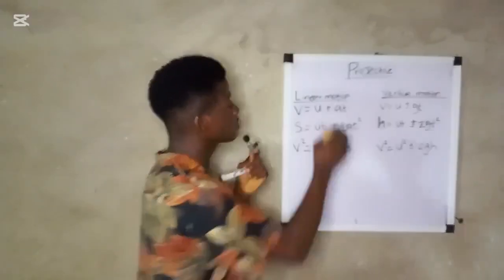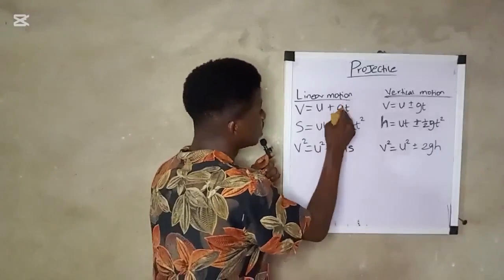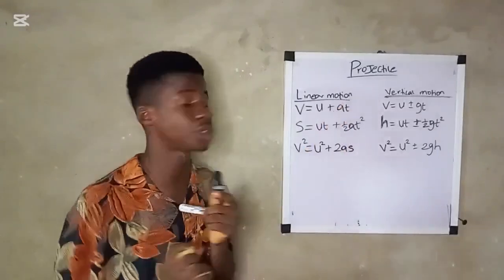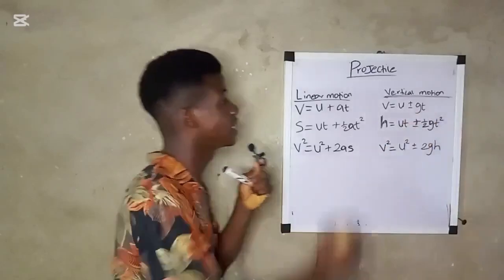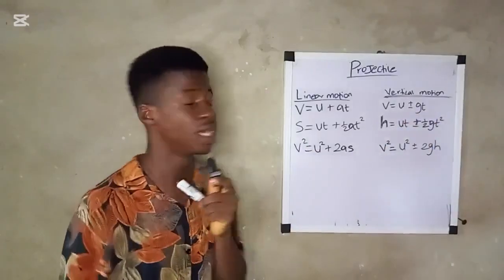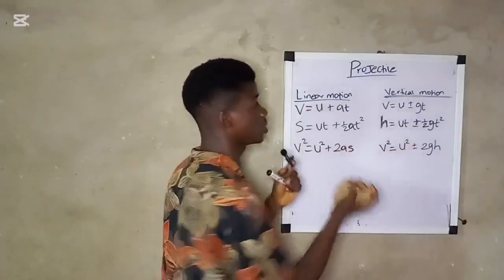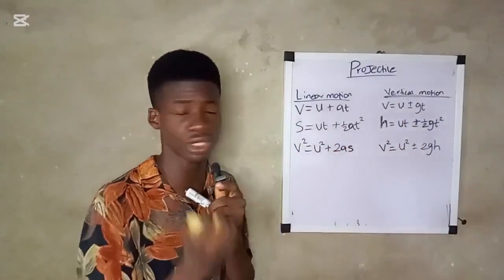Okay, so in linear motion, the acceleration is a linear acceleration, whereas in vertical motion, the acceleration is acceleration due to gravity. So these equations are almost the same, but some of the variables change.